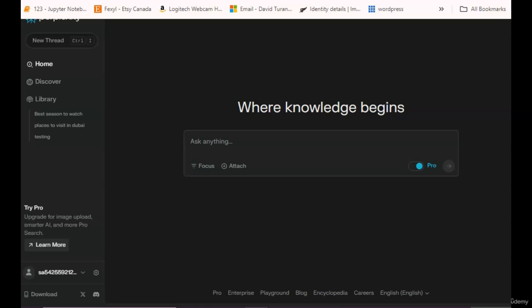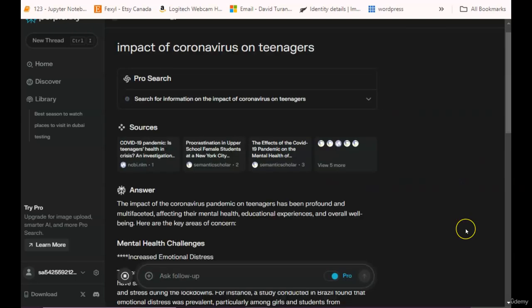So let's conduct a search for, we'll type, impact of coronavirus on teenagers, and restrict our search to Academic. This prevents us from sifting through less relevant or biased sources. Once we initiate the search, Pro asks the same clarifying questions to narrow down the results. Let's click on this arrow and get started. Here's where it gets interesting.